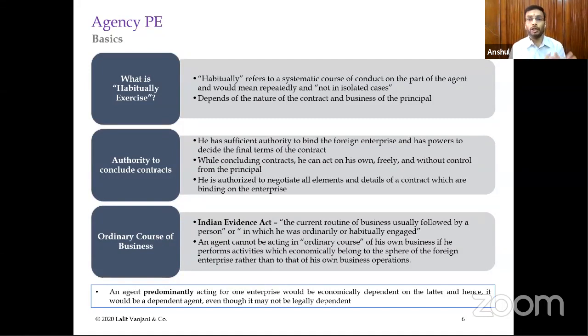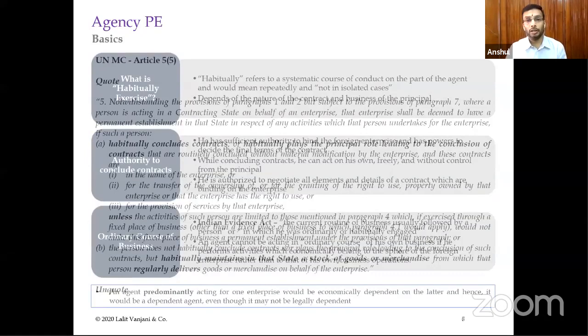Therefore, if today the parent company decides not to do business in India, then the business of the agent, the subsidiary company, will come to a halt. Therefore, this is called economic dependence. Then there can be legal dependence also, wherein you are legally bound to do certain things for the parent company. This is called legal dependence.